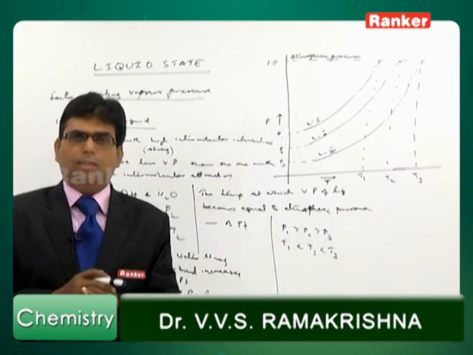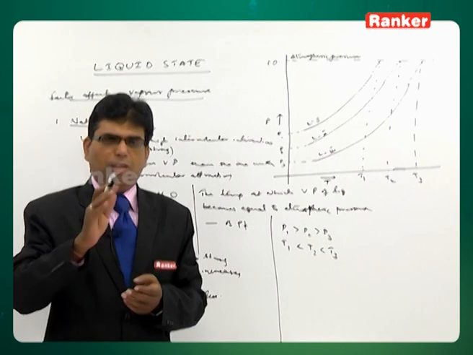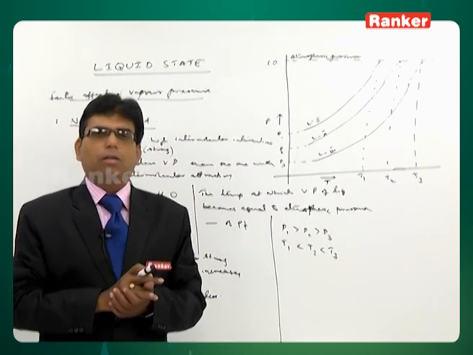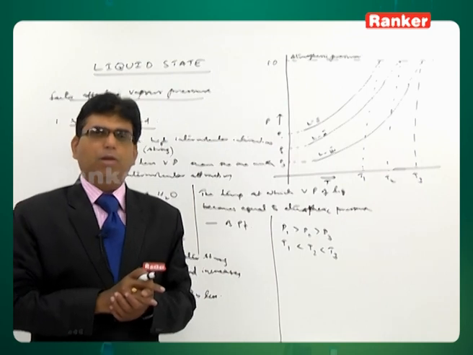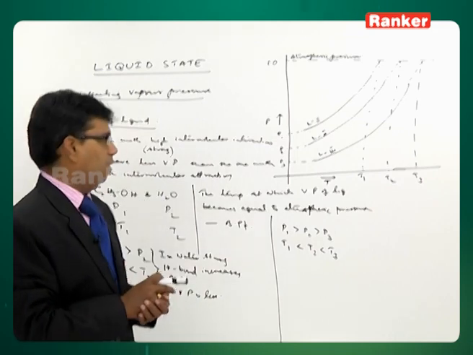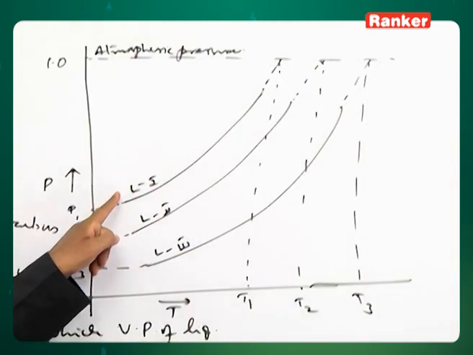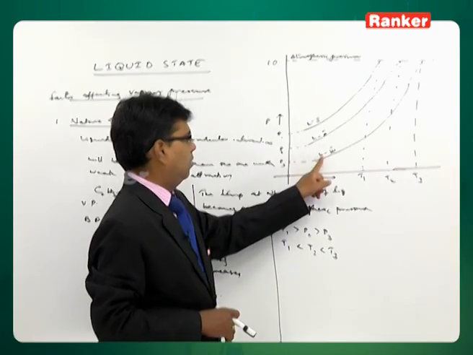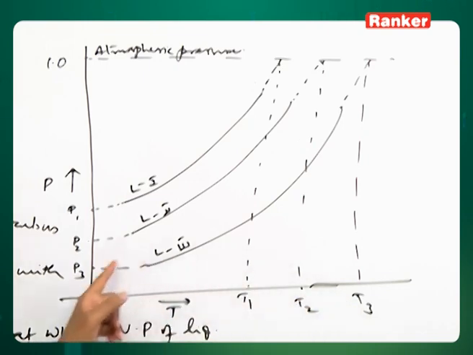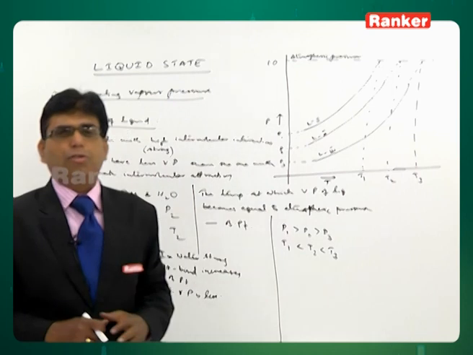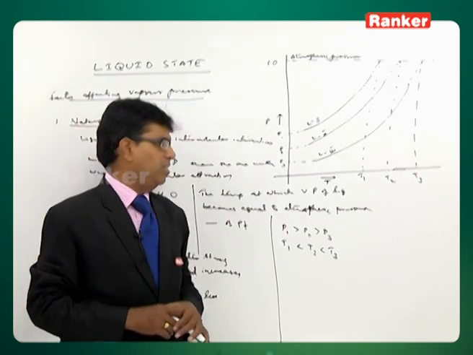Suppose a non-volatile solute is added to a pure solvent, which we actually discuss in liquid solutions. When a non-volatile solute is added to a pure solvent, the vapor pressure of the solution will be less than the vapor pressure of the pure solvent. If you take pure solvent, solution 1 and solution 2, the boiling point of the third one will be the highest because its vapor pressure is decreased. The reason for all that is discussed in the liquid solutions chapter.